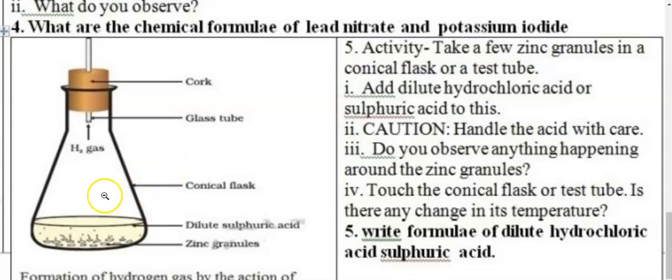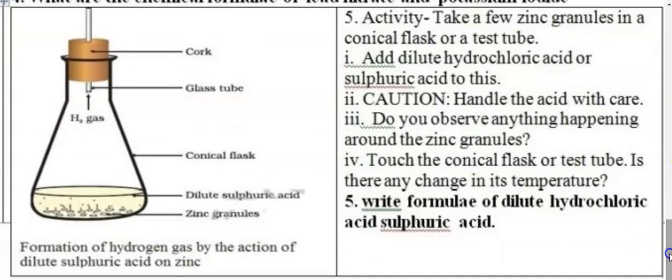Then when you mix these two, that is zinc granules and dilute sulfuric acid, you find a gas coming out, shown over here, and this gas, student, is hydrogen. So here we find that hydrogen is formed due to this reaction. So it is the formation of hydrogen gas by the action of dilute sulfuric acid on zinc. Well, I will just give you the equation, though we will be studying about this in the later part of this chapter.